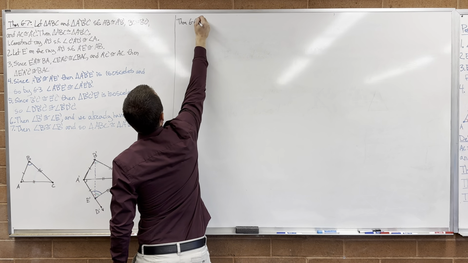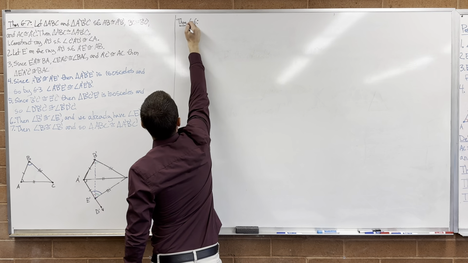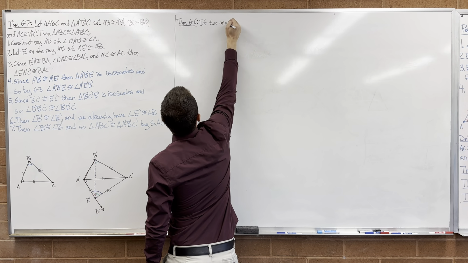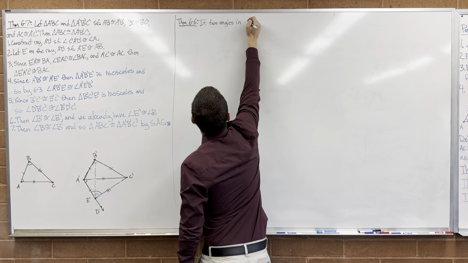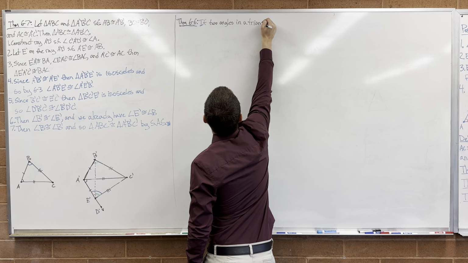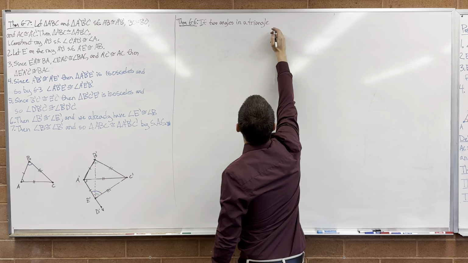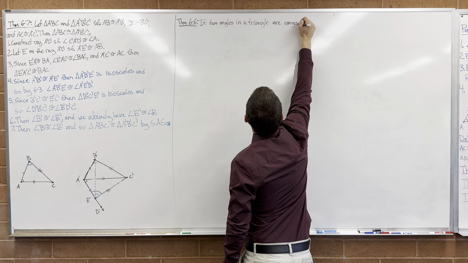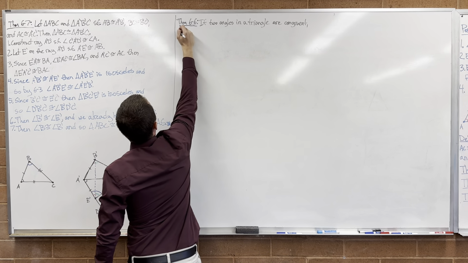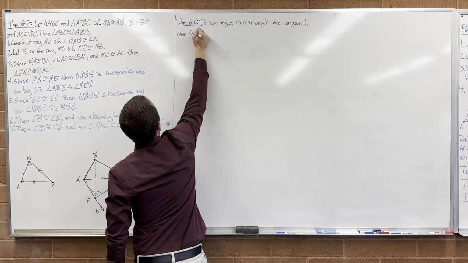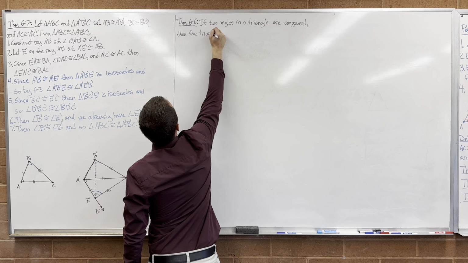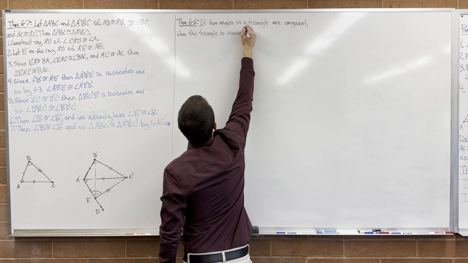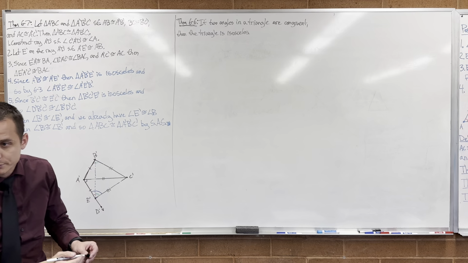So Theorem 6.6: If two angles in a triangle are congruent, I'm not sure how it's worded, but it's going to be something like this, then the triangle is isosceles. Right? That's essentially what we're trying to prove.